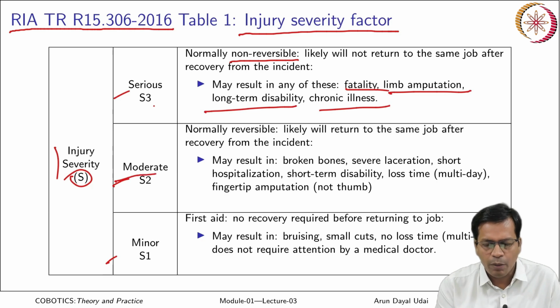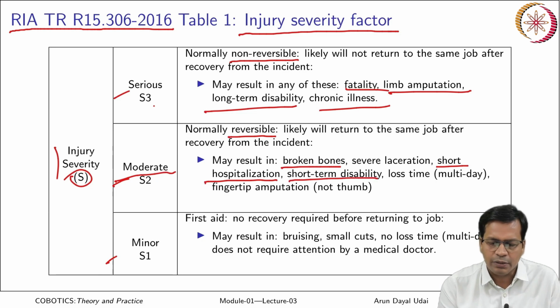In case of moderate, it is a reversible thing. The operator comes back to the job after recovery, and it may be a broken bone or laceration that has happened, like short hospitalization, short disability, those kind of things, right? Or even sometimes tip amputation, not the thumb, is considered as moderate.